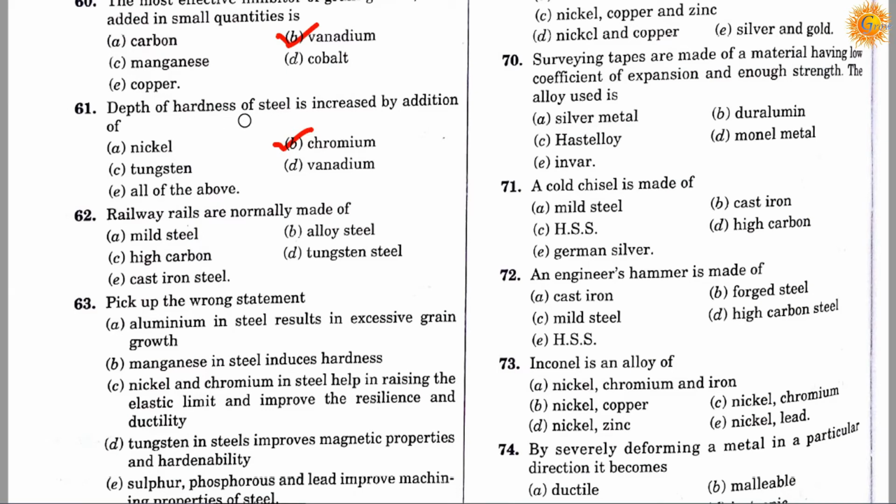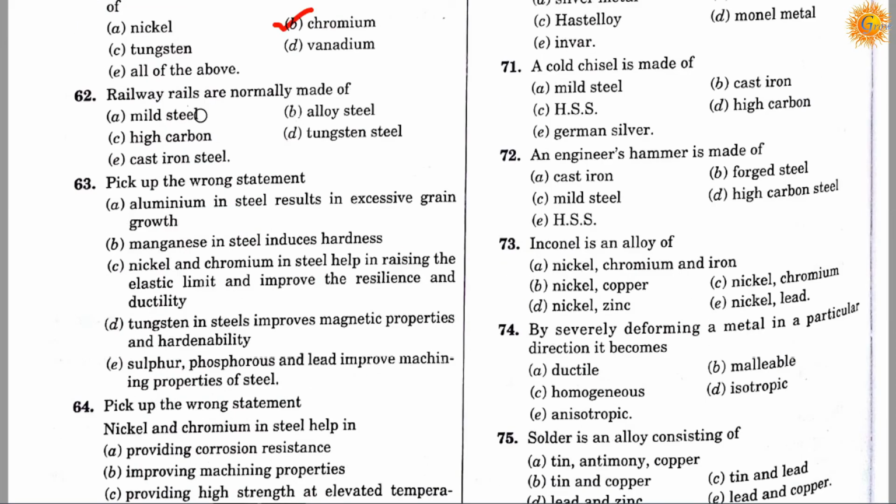Depth of hardness of steel is increased by addition of chromium. Question number 62. Railway rails are normally made of: option A, mild steel; option B, alloy steel; option C, high carbon; option D, tungsten steel; option E, cast iron steel. Correct answer is C. Railway rails are normally made of high carbon.